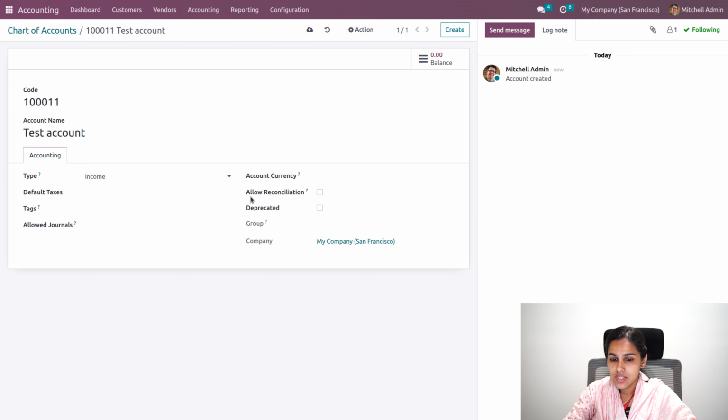If this account is involved in the reconciliation process, you can mark it as allow reconciliation, and you can also mark it as deprecated whenever you want to deactivate this account. When you enable this feature, that is when you mark this account as deprecated, it will no longer be in use. It will be in an inactive stage. So let's save.